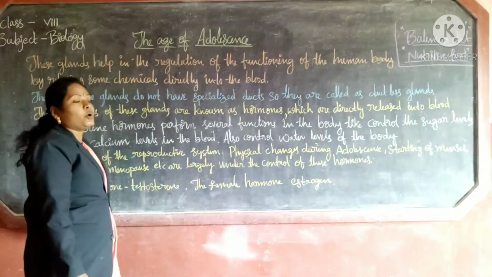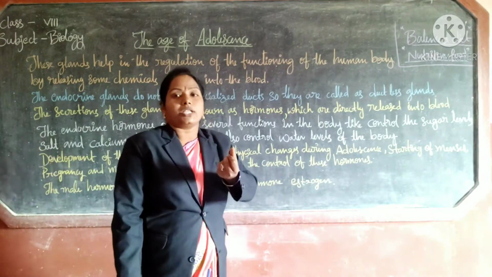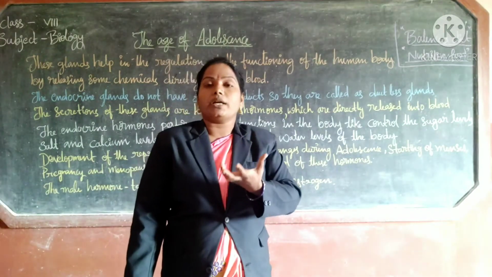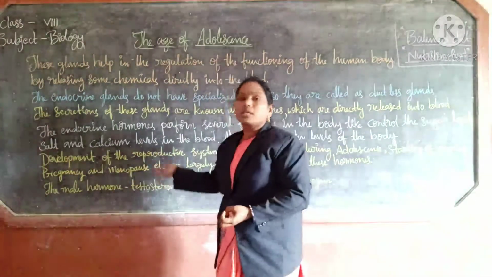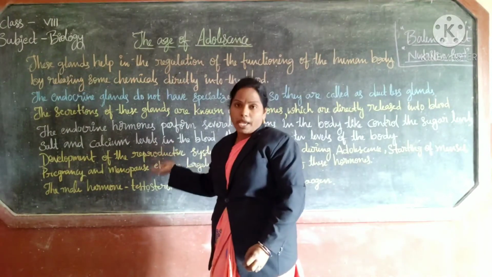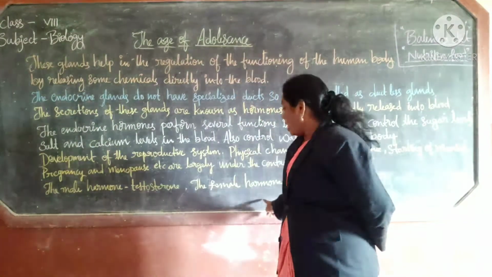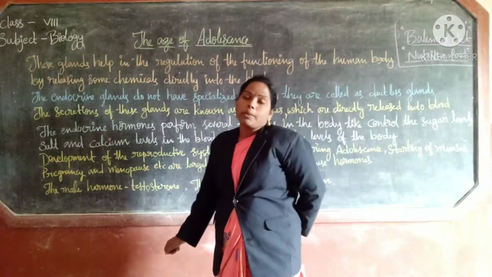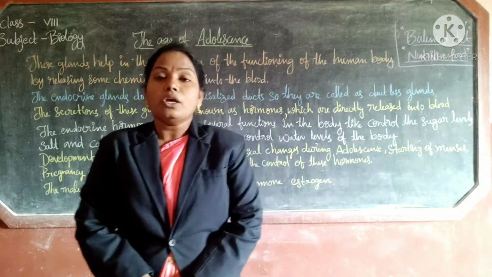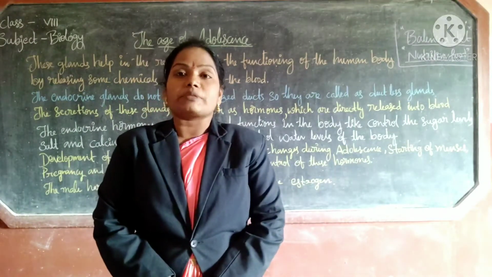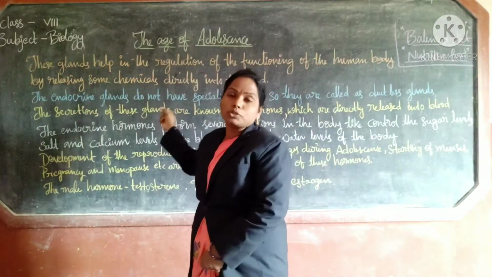Next, in male also, there are physical changes: the growth of beard, mustache, next underarm hair, next hair on the chest, and reproductive organs growth. These are changes that take place in male. The male hormone is testosterone and the female hormone is estrogen. So like this, some changes take place during adolescence by releasing endocrine hormones into the blood.